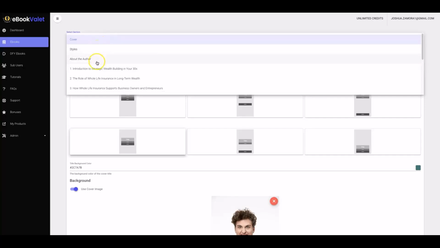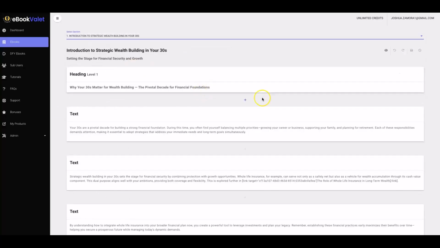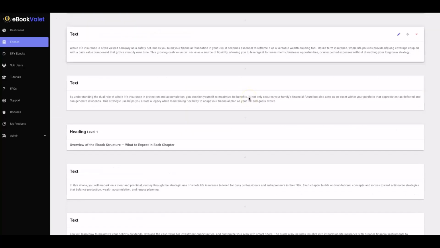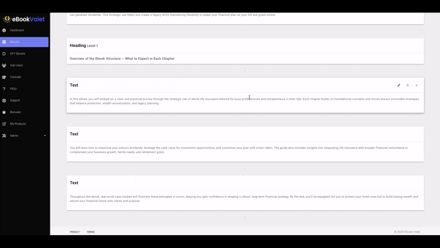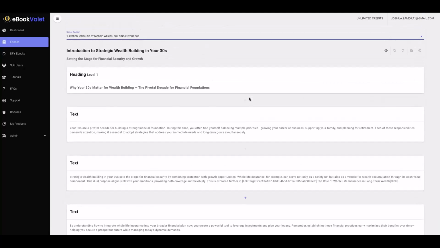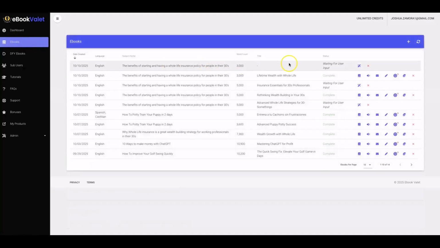And then you can do the same thing for any section that you'd like. You can come in here and edit absolutely any text that's included in your ebook, okay? And again, I'm going to cover all of this in depth on the live demo session. All right. So we do have a complete built-in editor in there.